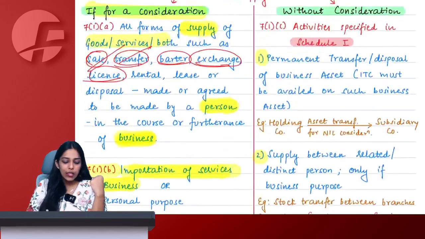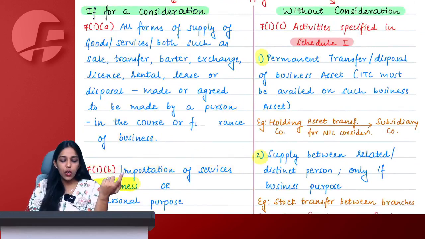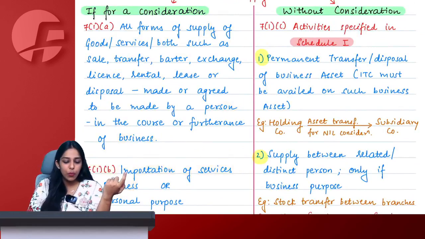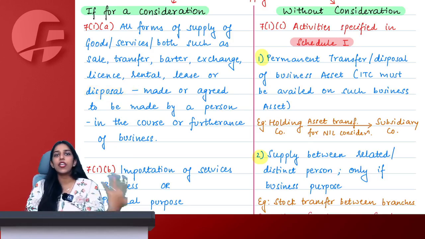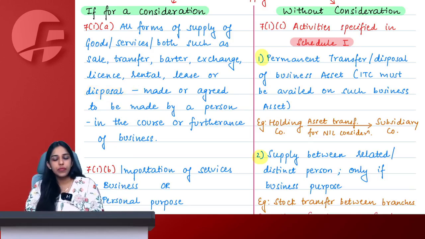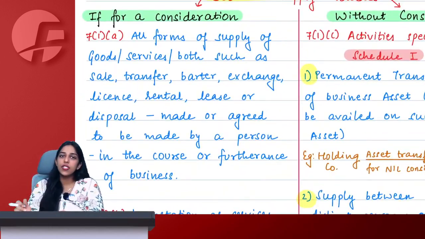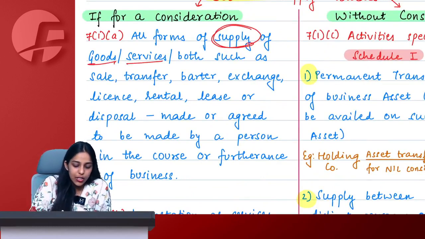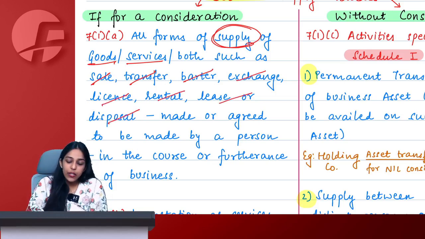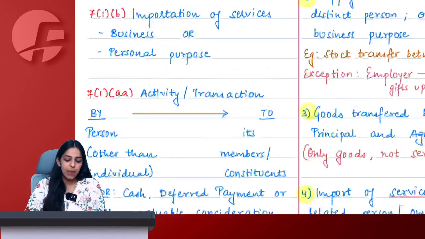And rental and lease, we all of course understand. Giving a property or something on rent or lease. Disposal simply means to part ways with any kind of goods. Let's say I'm selling something for scrap, it is a kind of disposal. So now we understand every single word used in section 7(1)(a). All forms of supply of goods and services, such as sale, transfer, barter, exchange, license, rental, lease, disposal, made or agreed to be made by a person in course or furtherance of business, qualifies as supply.